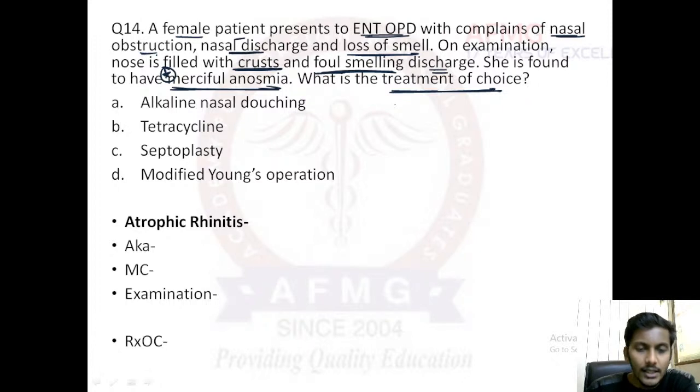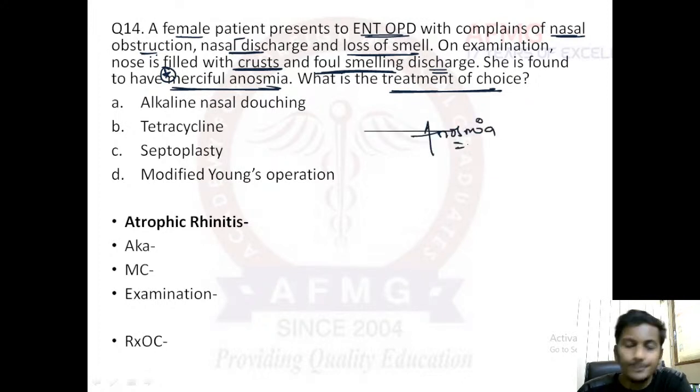So we need to come to a diagnosis first, and then we can talk about the treatment. Here it is a female patient presenting to OPD with complaints of nasal obstruction, nasal discharge, loss of sense of smell, and loss of sense of smell is known as anosmia, right? On examination, nose is filled with crust and there is foul smelling discharge, but the patient is having merciful anosmia. What do we mean by merciful anosmia? Though her nasal discharge is giving a very bad smell, that can be sensed by you, but the female is having anosmia herself. The female could not sense the smell of her own. Therefore, it is known as merciful anosmia.